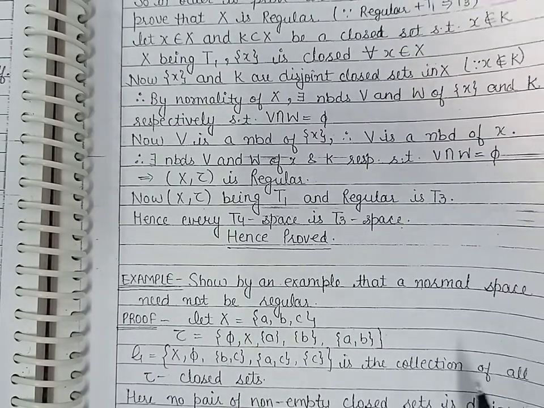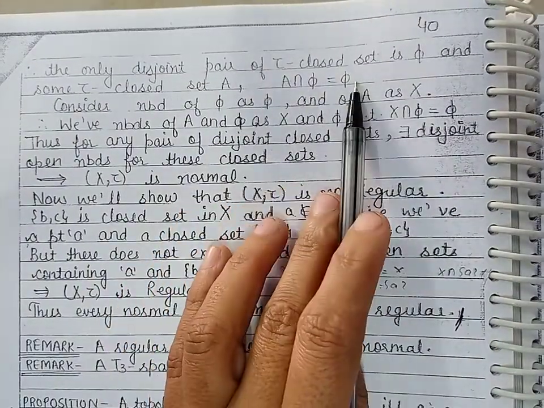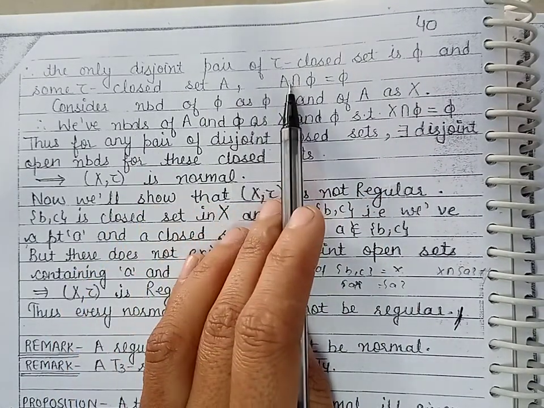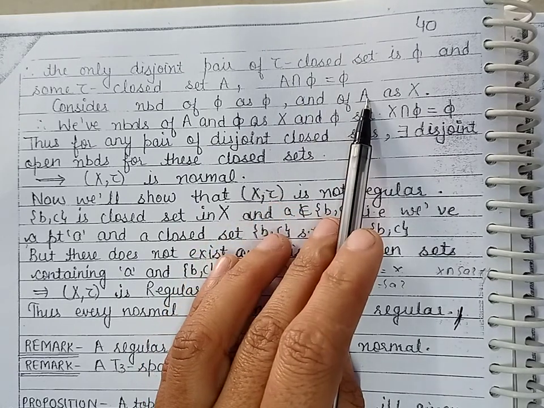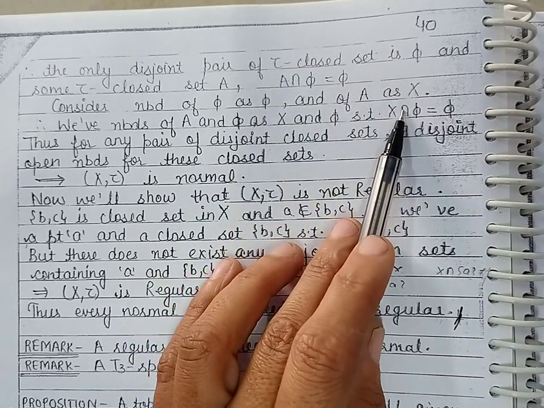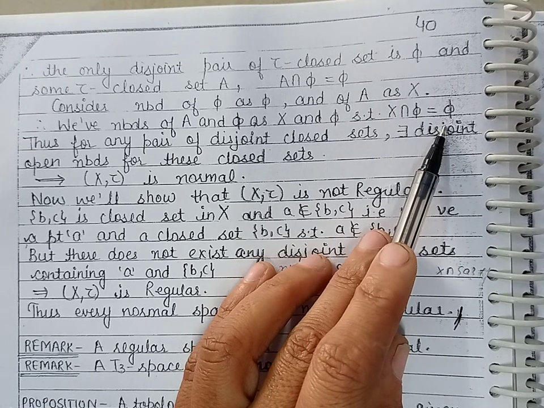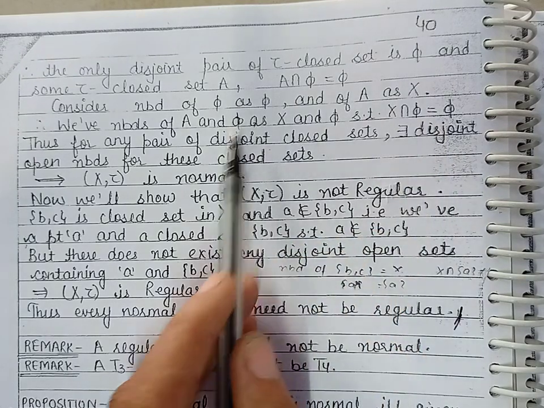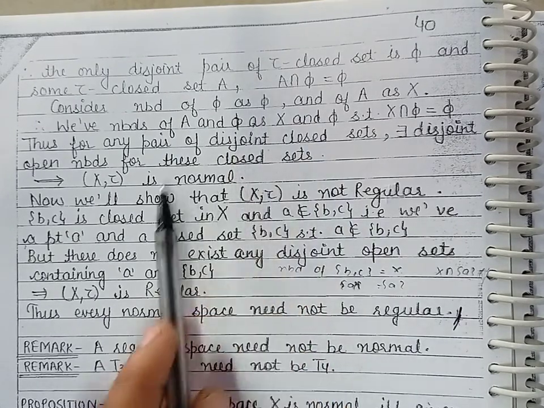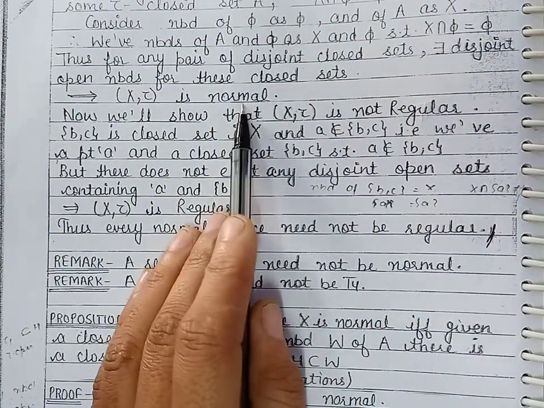The only disjoint pair of tau closed sets is phi and any tau closed set A, and the intersection of A with phi is phi. Now the neighborhood of phi is phi, and the neighborhood of A is X, and if we find their intersection, these neighborhoods are disjoint. So we can say that a pair of disjoint closed sets have disjoint neighborhoods. So we can say that this topological space (X, τ) is normal space.